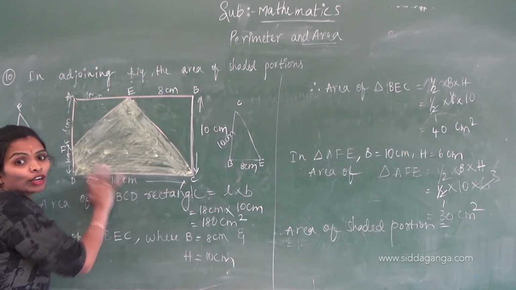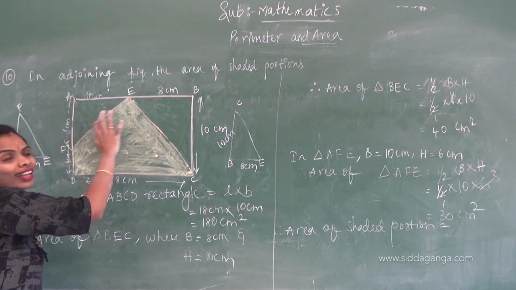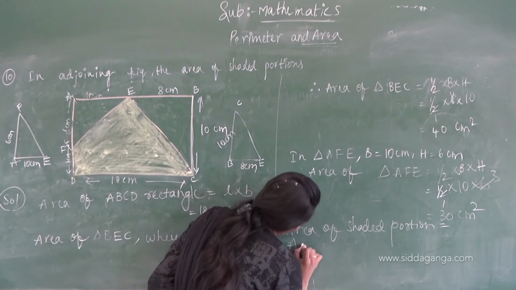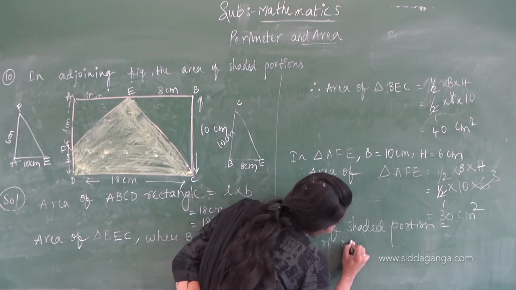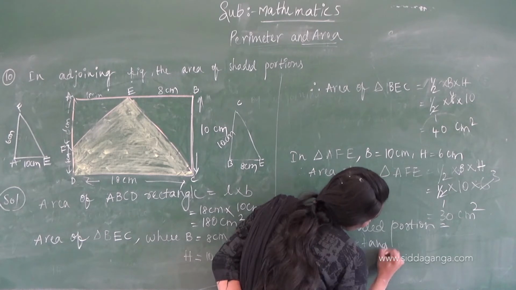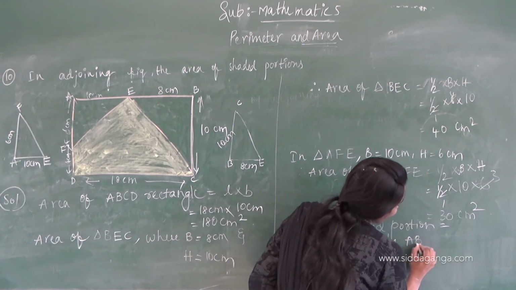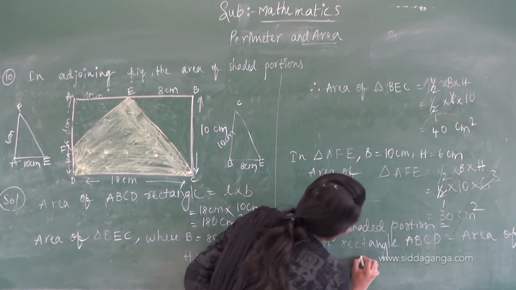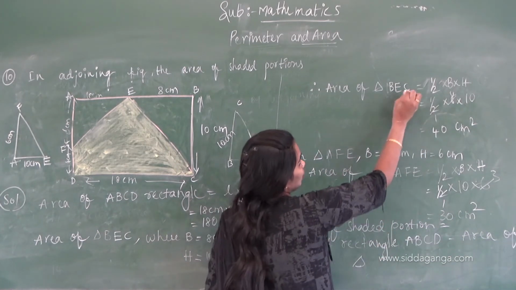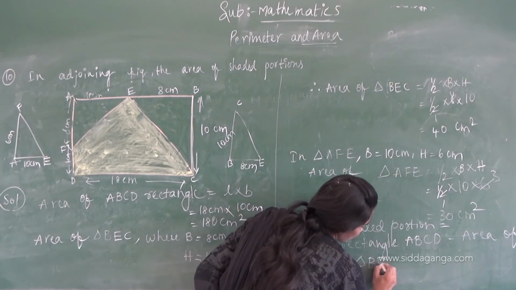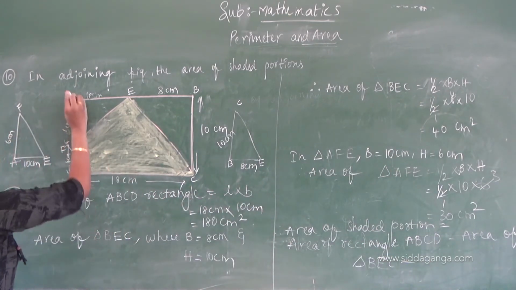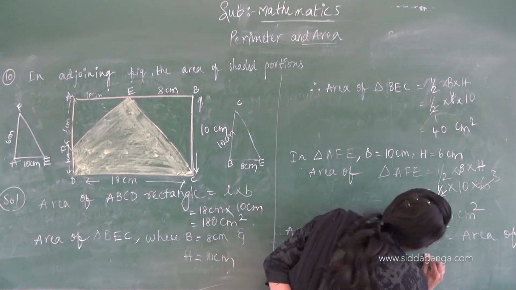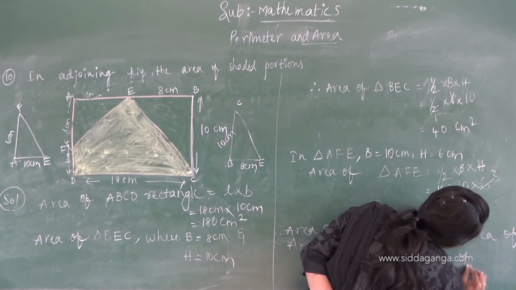From the area of the total rectangle, we have to take the difference of these two: area of rectangle ABCD minus area of triangle BEC minus area of triangle AFE.